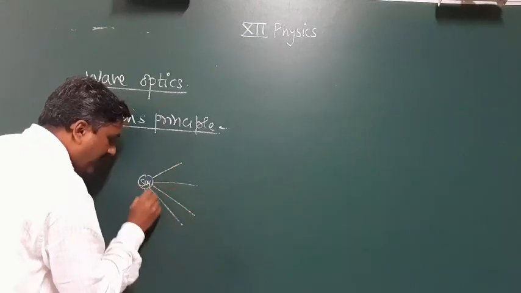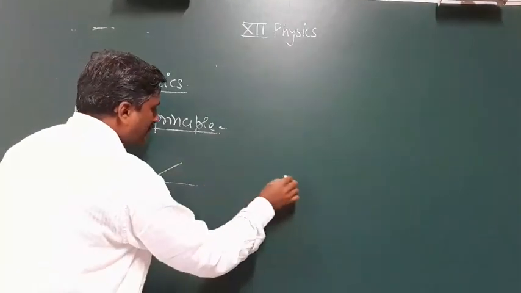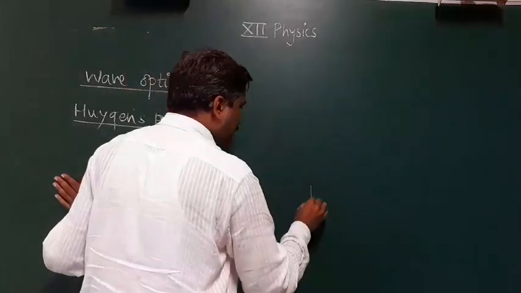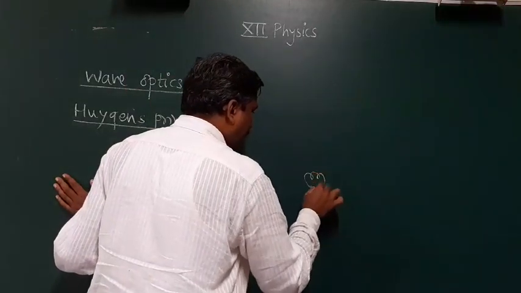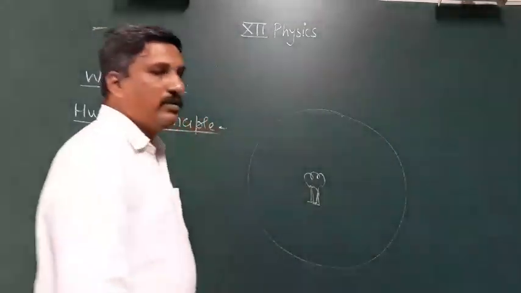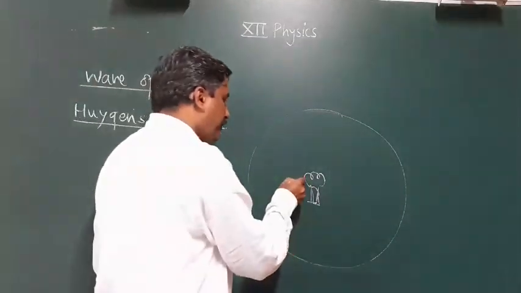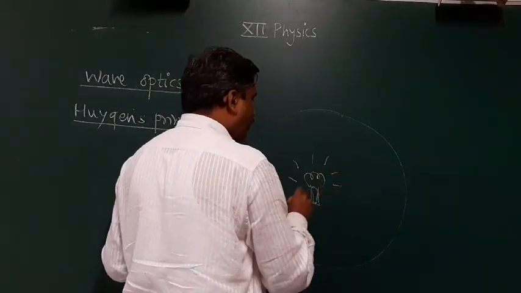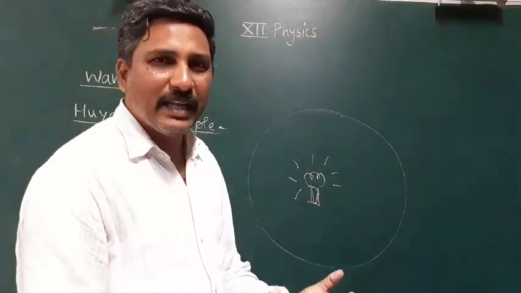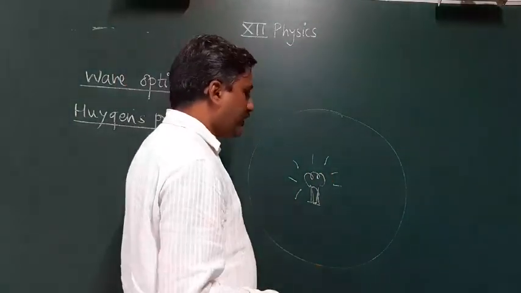The Sun emits the light waves, and here the medium is air. Or let us take one electric bulb, placed in one large water container. Now this bulb emits the light in all possible directions, and the bulb is situated exactly at the center.